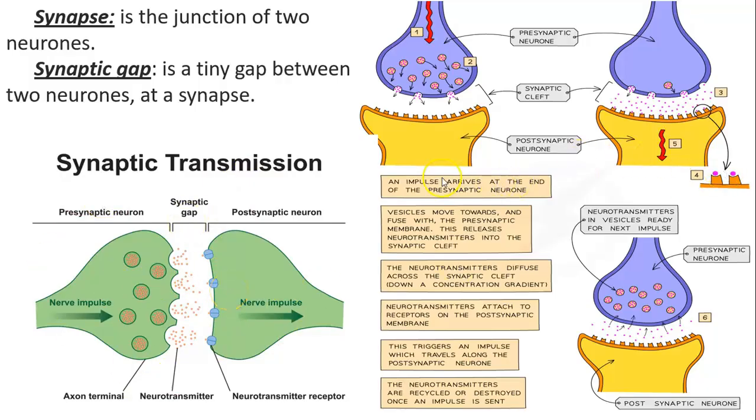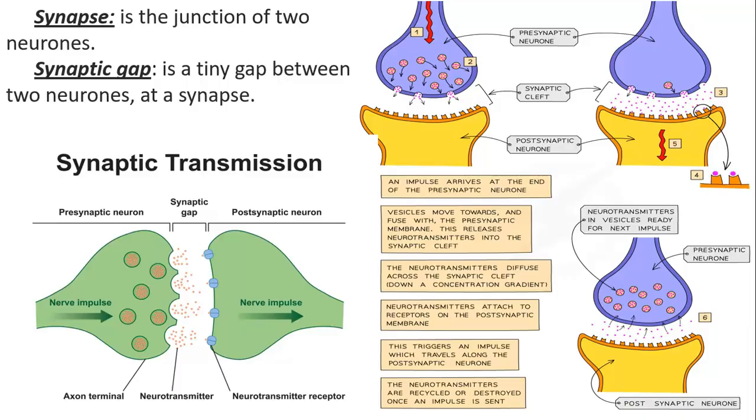When the impulse arrives at the end of the presynaptic neuron. Presynaptic neuron means this is the neuron before the synaptic gap. Now, here is the nerve impulse. When it reaches the end of the presynaptic neuron, you can see those vesicles are formed. What are these? These are the vesicles that contain the neurotransmitters.